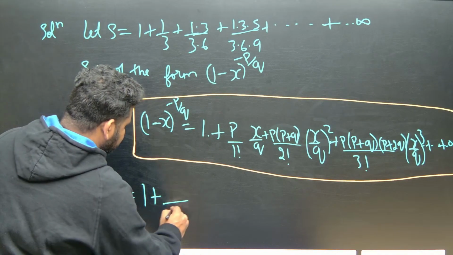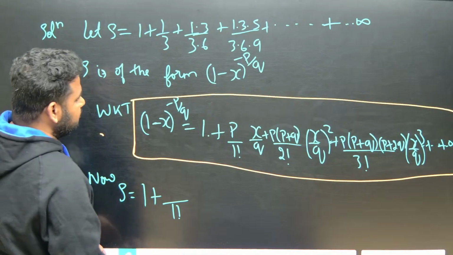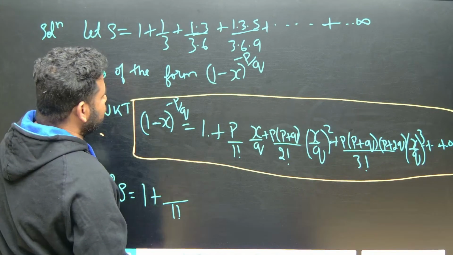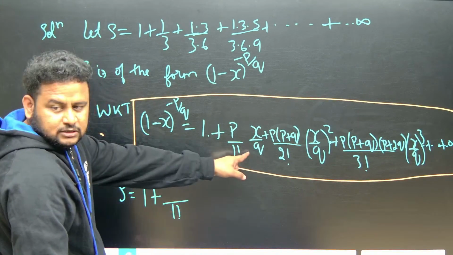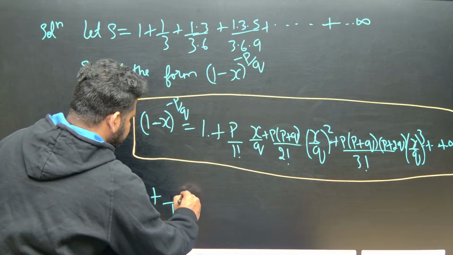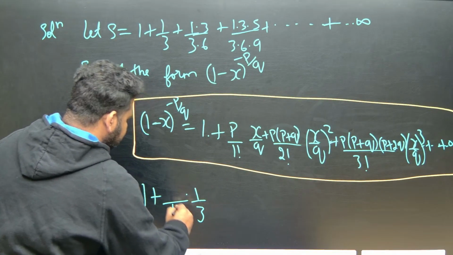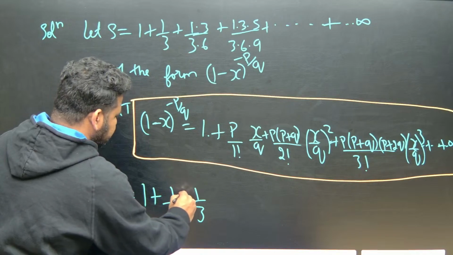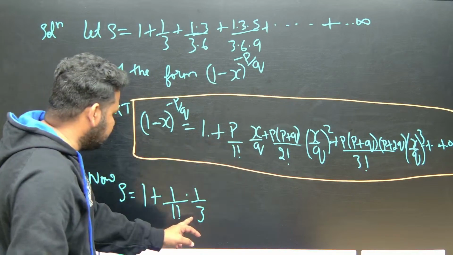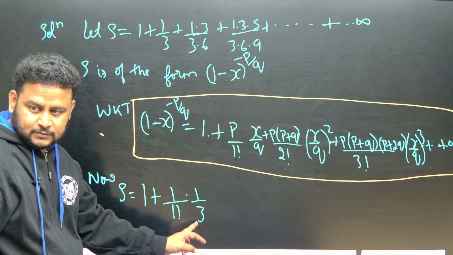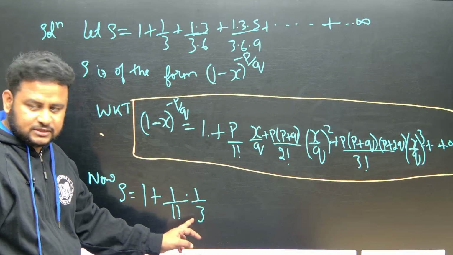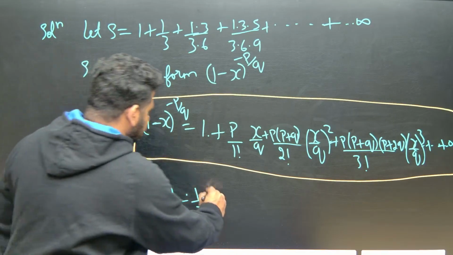Here what should be there? 1 factorial should be there. Yes, 1 factorial should be there. Okay, then x by q. So q is what here? This will become what? 1 by 3 only. 1 by 3, and here p will be 1 itself. p into x by q. x by q is what? q is 3 only. Correct na? q is 3 only.